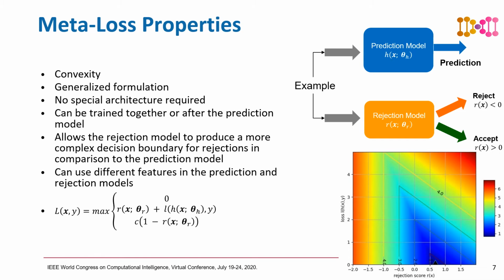The proposed model also gives the flexibility of either training both the predictor and rejector models simultaneously or training the rejection model after the prediction model has already been trained. It also allows different features to be used for rejection and prediction in a heterogeneous feature space scenario.